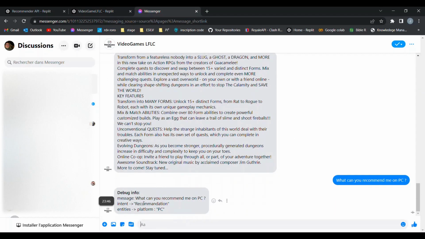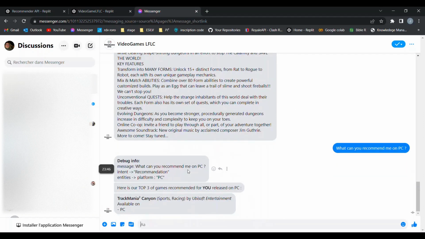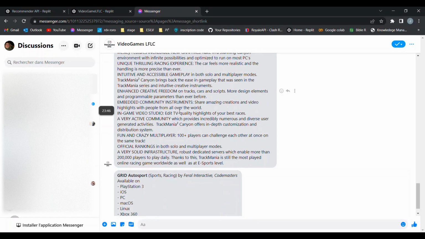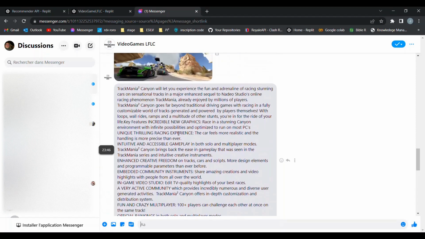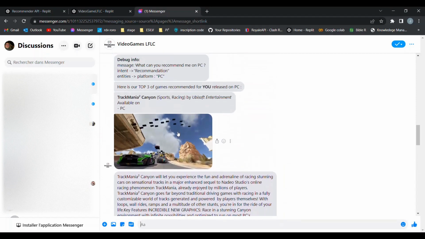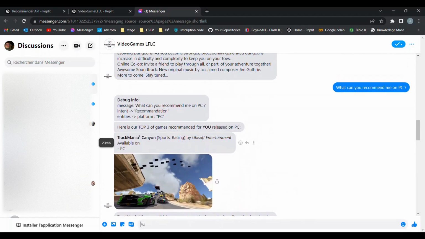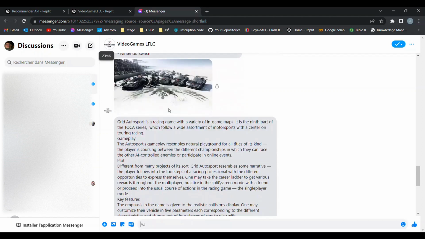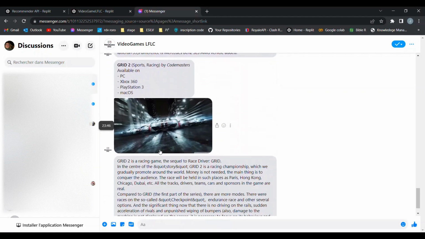So now it understands that I want recommendations on PC, and what it's doing is computing a cosine similarity between thousands and thousands of games and my user profile, which is mainly composed of racing games, as I've asked for Gran Turismo and Formula 1. So here we have Trackmania, which is relevant, racing. Grid is also relevant, and Grid 2.